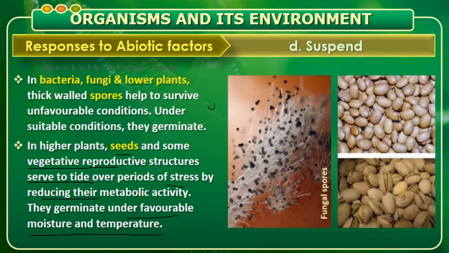If a bacterium does not want to reproduce in that condition, immediately it will form a wall around it and rest in this condition until the favorable condition returns. When the favorable condition returns, it will open up this wall and come out to germinate. So this also we call suspension.